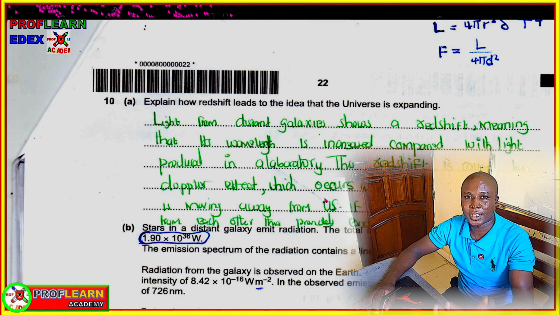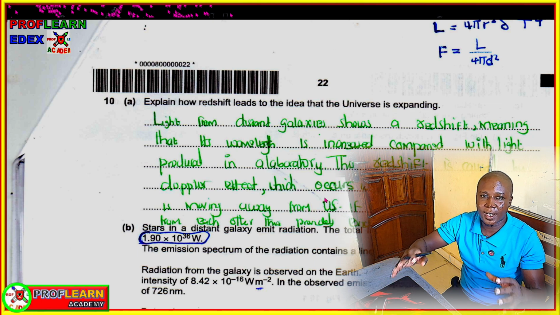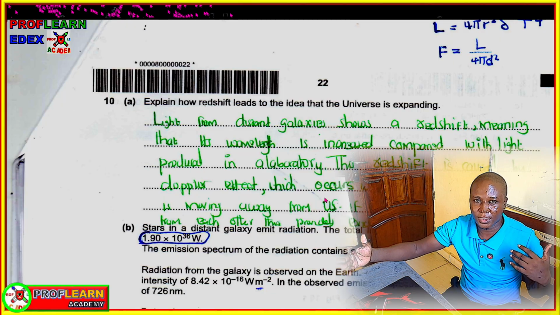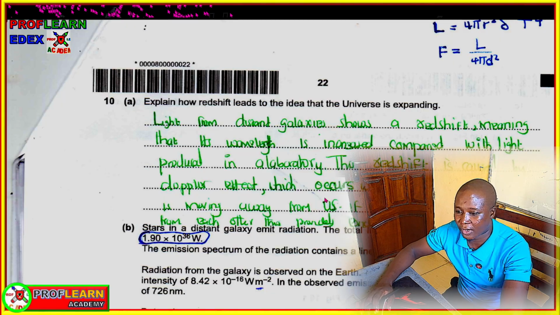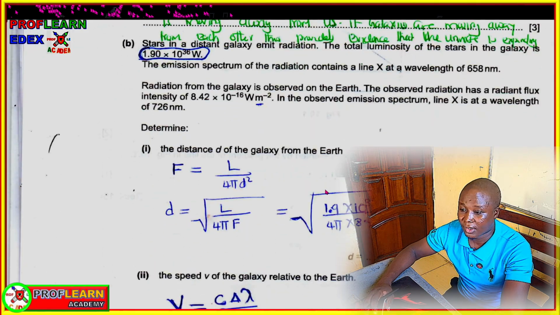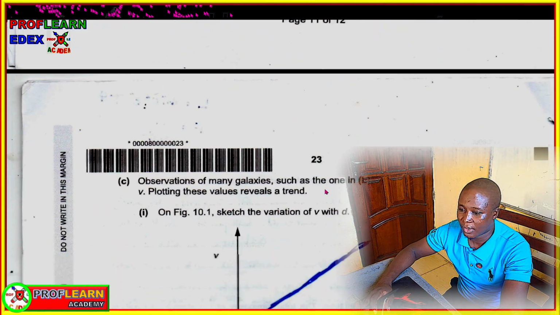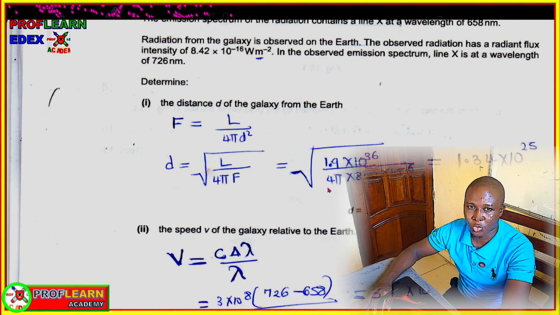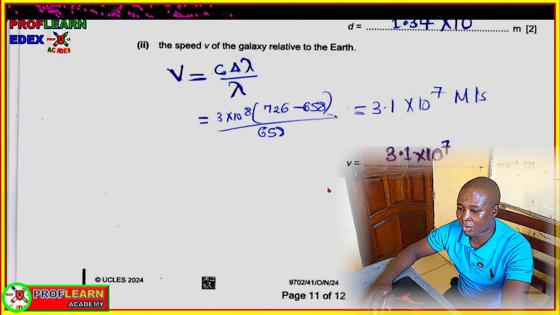But if the source is approaching, you will see a blue shift. Now, since all the galaxies display a redshift, it means that they are moving away from each other, and that could be as the universe is expanding.